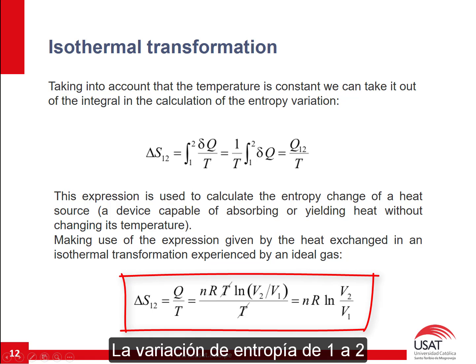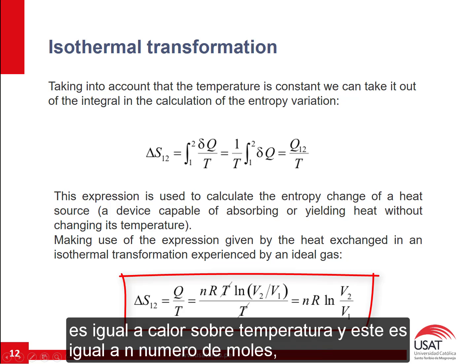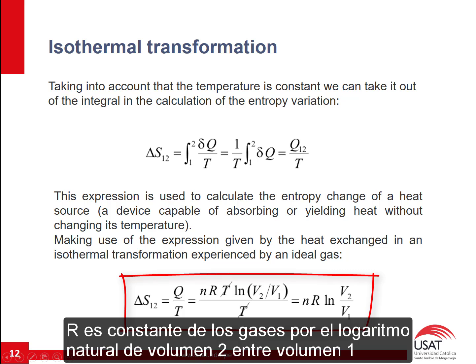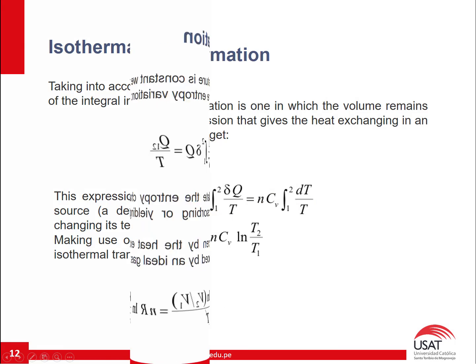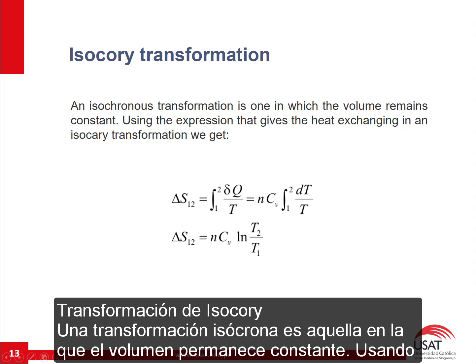The entropy variation from 1 to 2 is equal to the heat over temperature, and this is equal to the number of moles n, times R, the gas constant, times the natural logarithm of volume 2 over volume 1. Isochoric transformation. An isochoric transformation is one in which the volume remains constant.